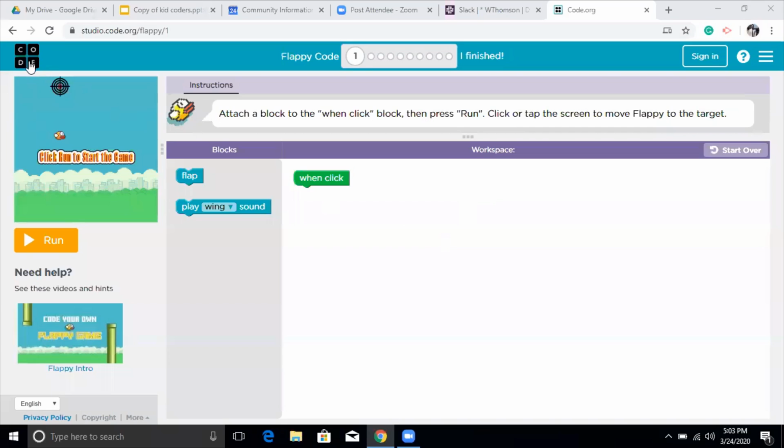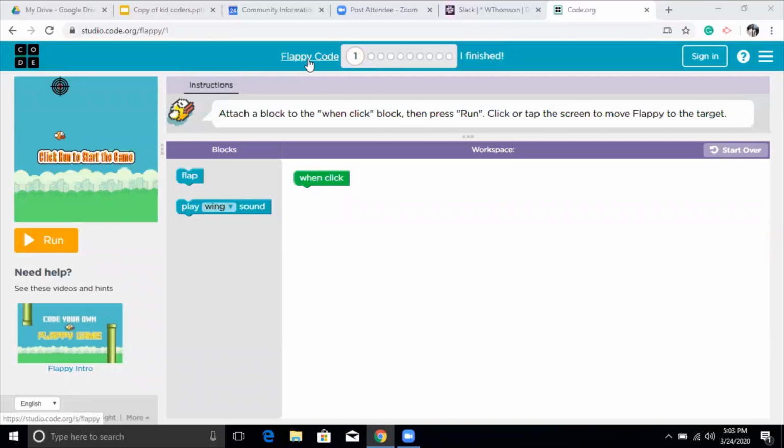If you are on this link, let's start with an introduction of this application. On the left-hand side, it says code. This is the name of the website, code.org. Before I start, I would like to tell you that we have so many resources on code.org other than Floppy games. If you want to practice more, they have more games, more drag and drop coding practices, some artificial intelligence practices and other things. You can go to the website and see what other things you are interested in, try playing with them and learn them too.